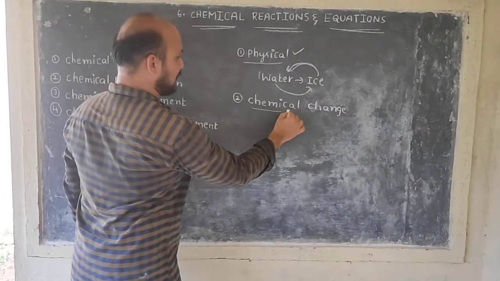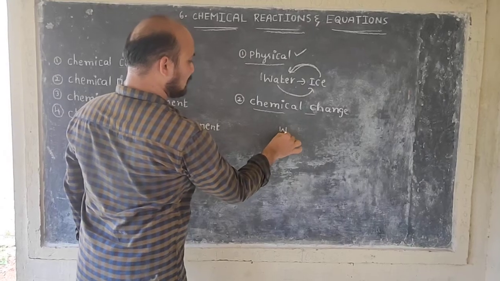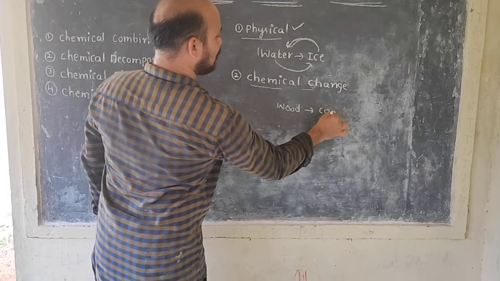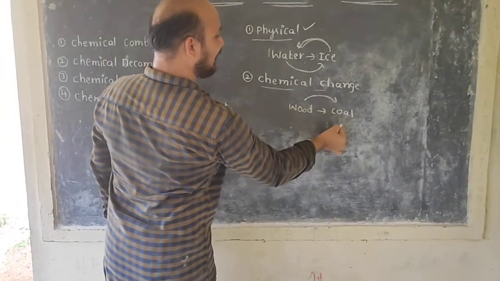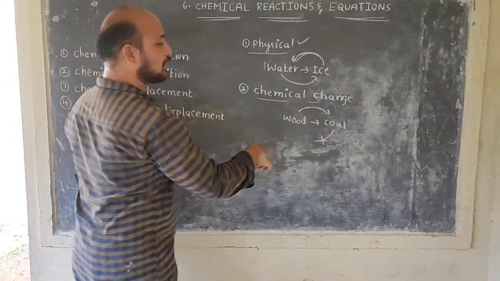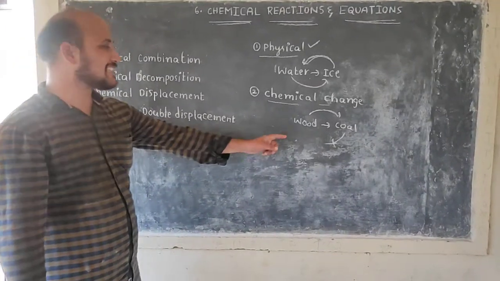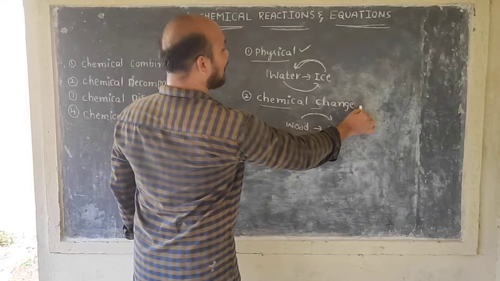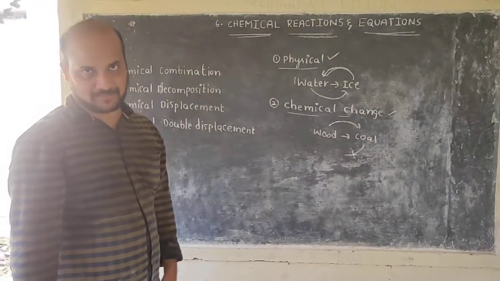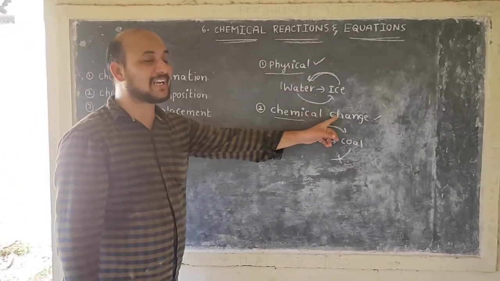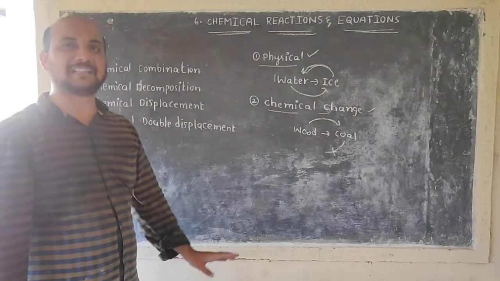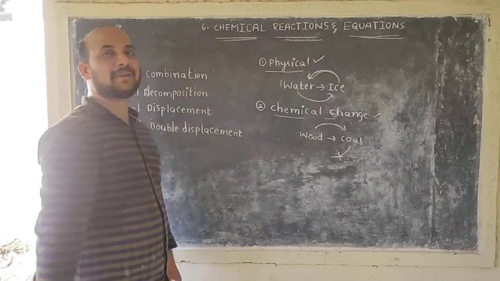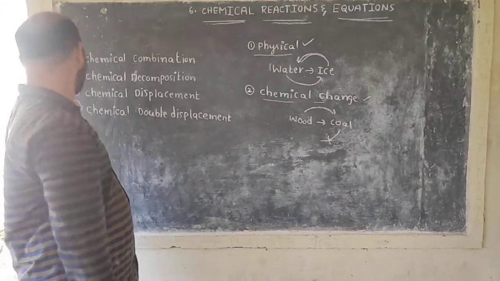What is a chemical change? We take wood. The wood is converted into coal, but coal does not convert back into wood, and this is a permanent change. Permanent changes are called chemical changes. This type of chemical change is accompanied by reactions, and such reactions are called chemical reactions.